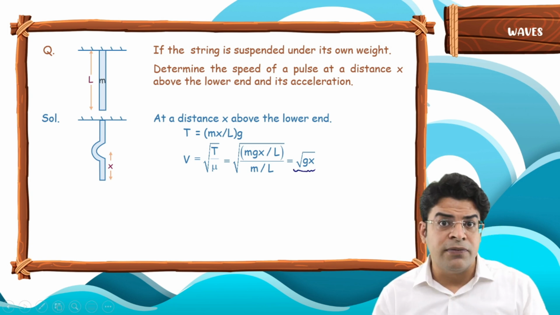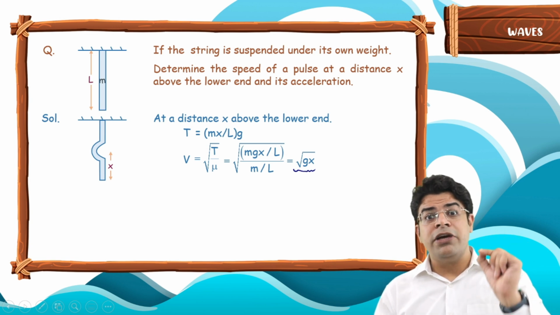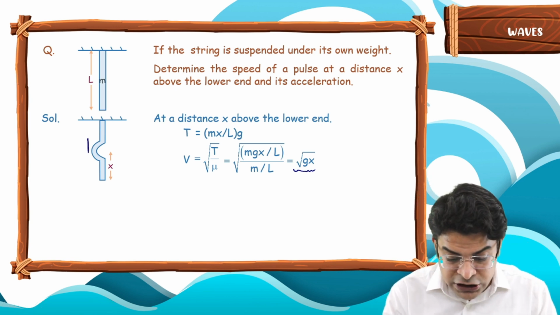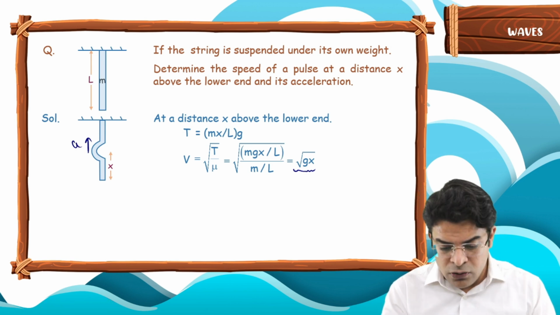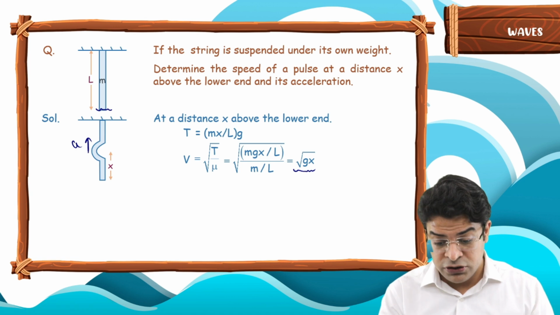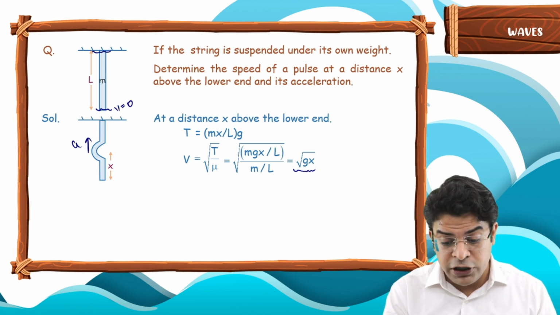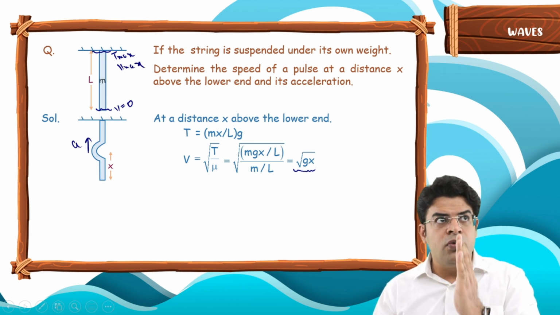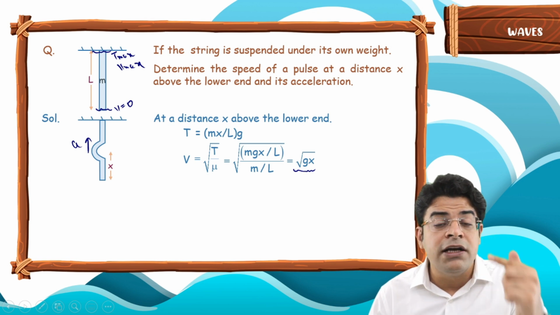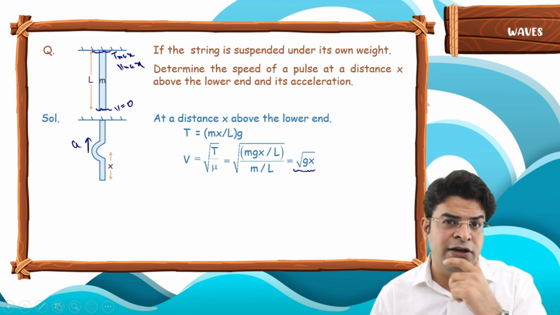First part is done. The second part they're asking in the question is, what is the acceleration of this pulse? Why would there be an acceleration? Sir, at the lowest point tension is 0, so speed is 0. At the highest point, tension is maximum, so speed is maximum. So if you create a pulse at the lower end, as it goes up, the speed of the pulse increases because the tension is increasing.